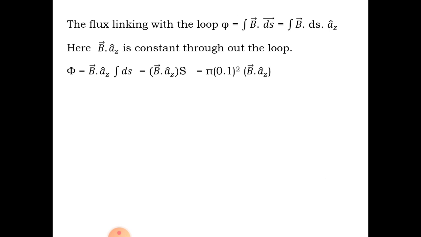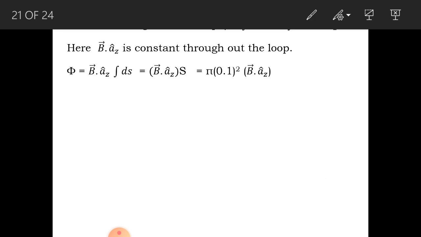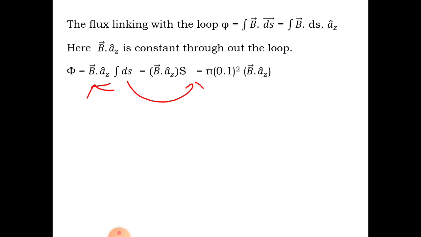So phi is equal to B dot az cap taken outside, and the integral of ds is s, the area. So it is pi r square, which we already calculated, that is pi into 0.1 square into B dot az.